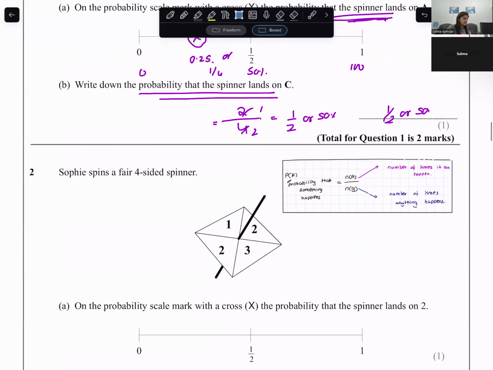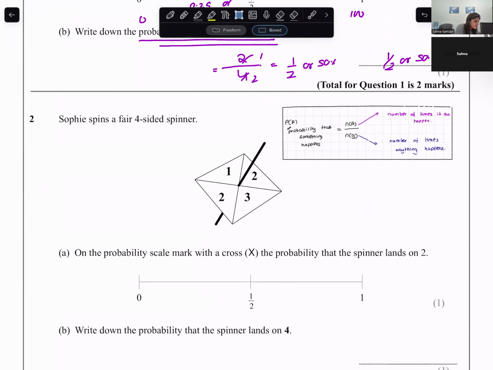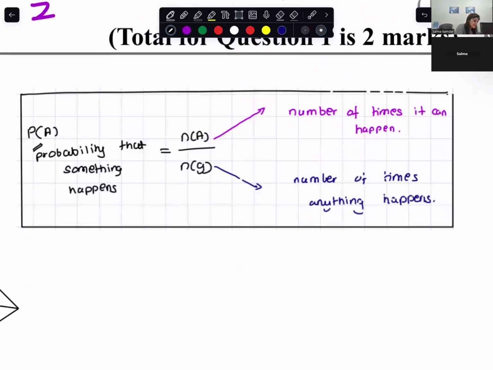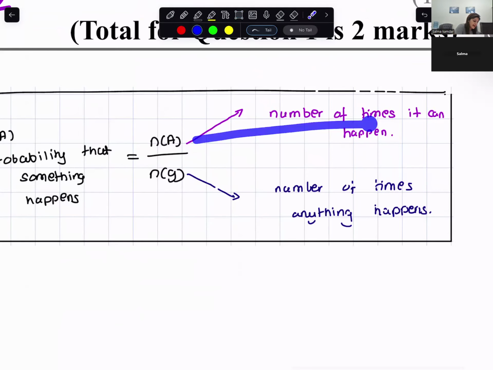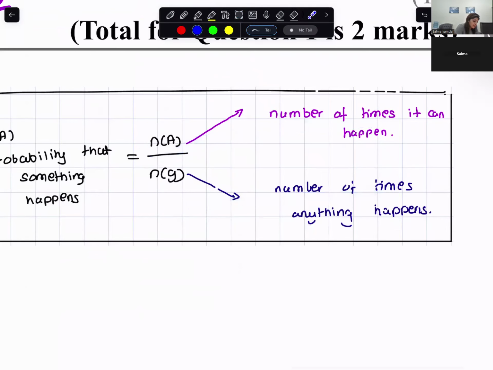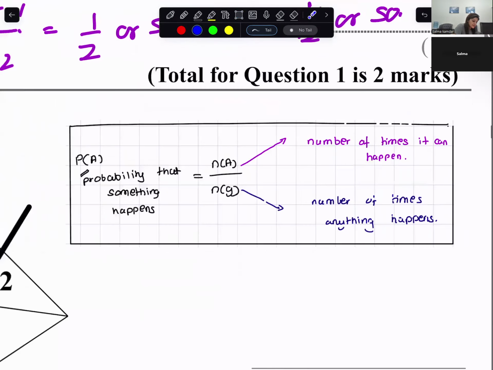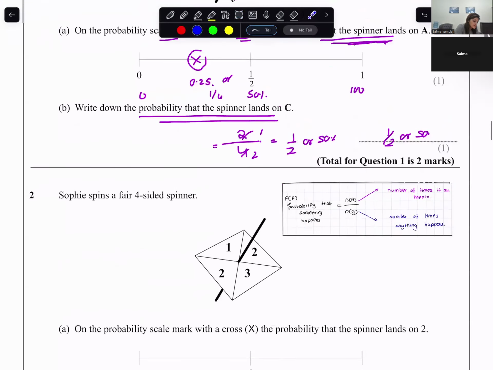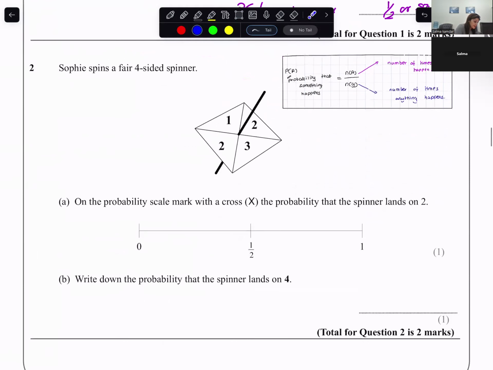Now we continue with this sum. And now I'm introducing you to the formula. Probability that something happens, I would say probability of A, is nothing but the number of times it can happen, that is n of A, divided by the number of times anything could happen, that is n of S. Okay, you need to now keep this in mind. And now we will solve using this formula.